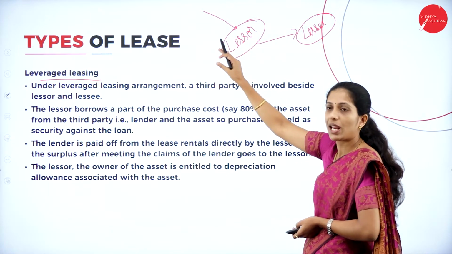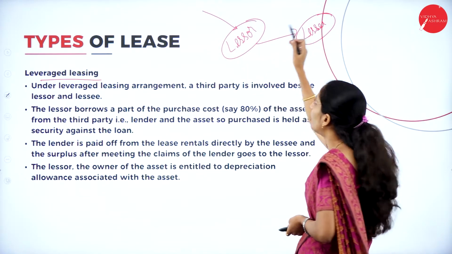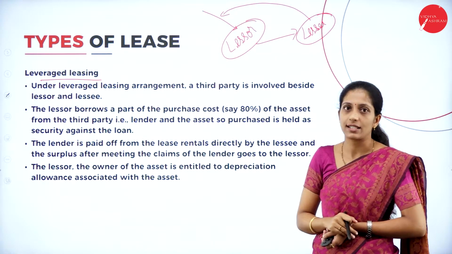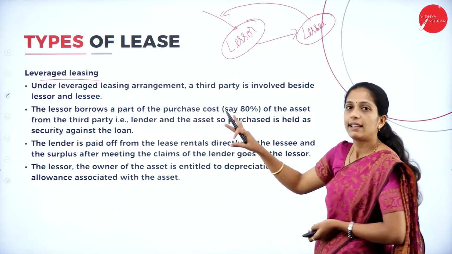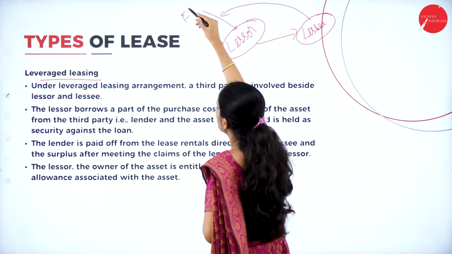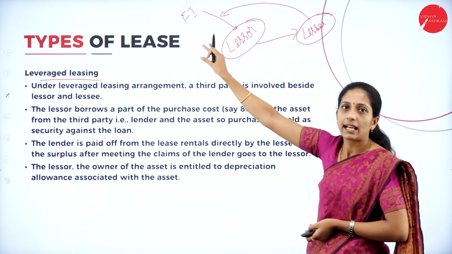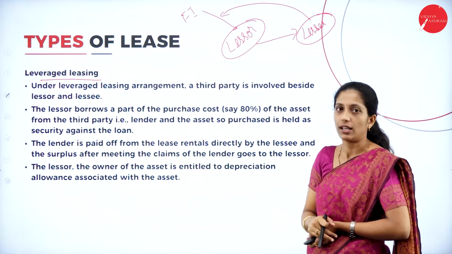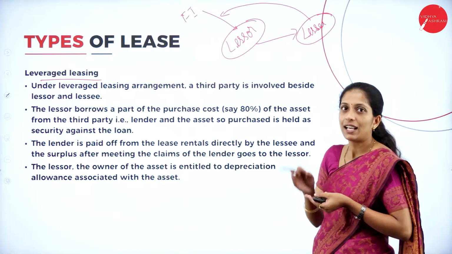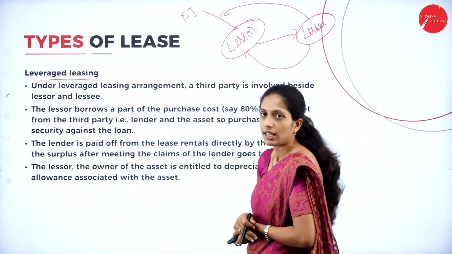Now, the lessee has to make payment to the lessor, right? That is the lease rental. Instead of making payment to the lessor, the lessee will directly transfer that amount to the financial institution. Clear? So, this is about leveraged lease, where a third party is involved, who is the financial institution. After making payment to the financial institution, once all the amount is recovered, the rest of the amount will be paid to the lessor. So, this is leveraged leasing.